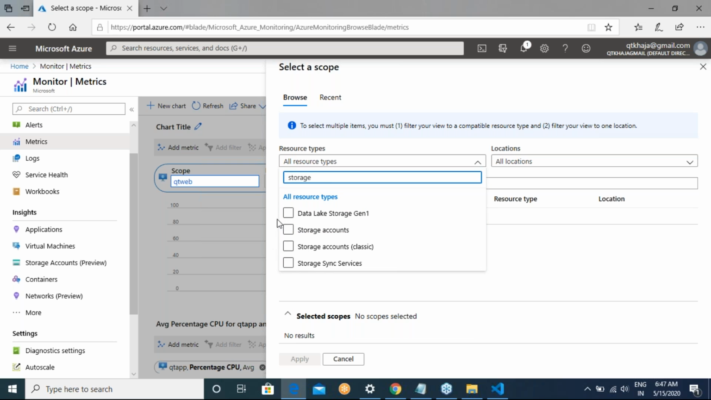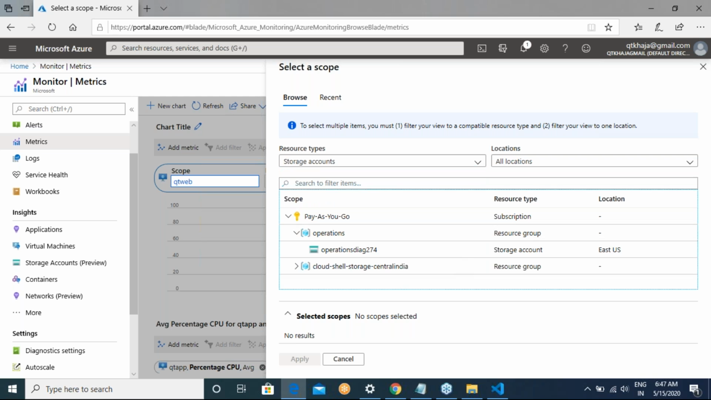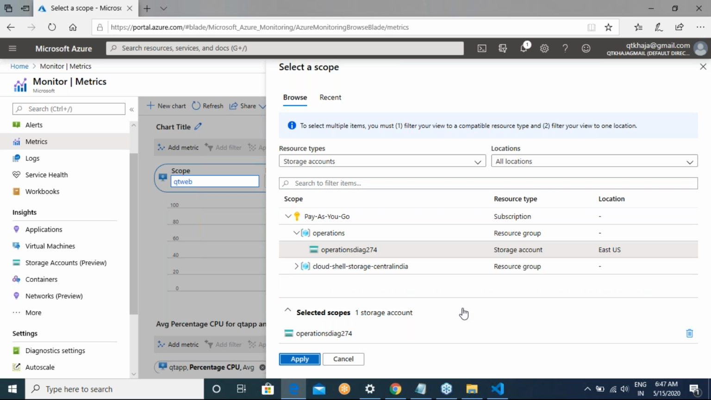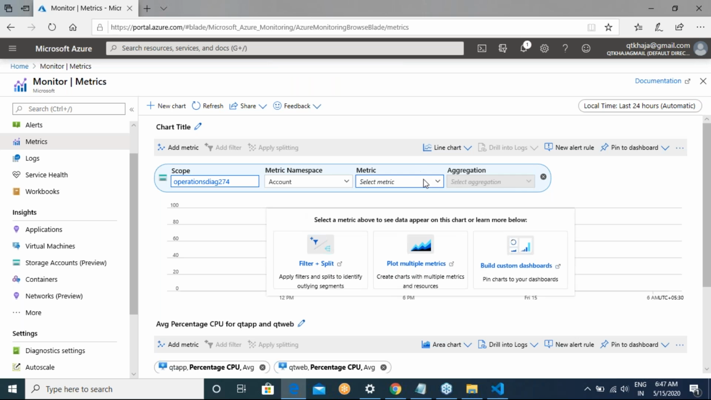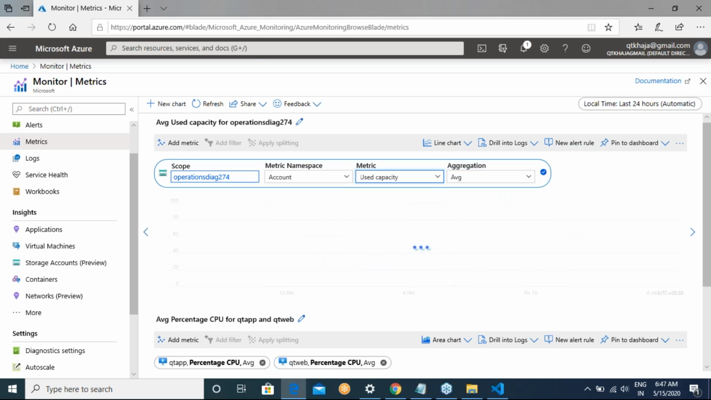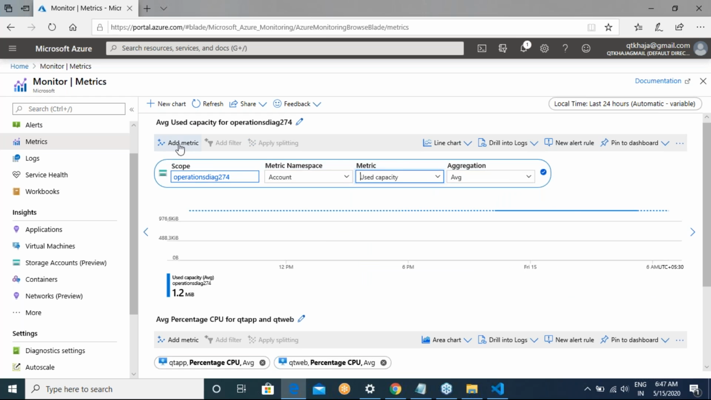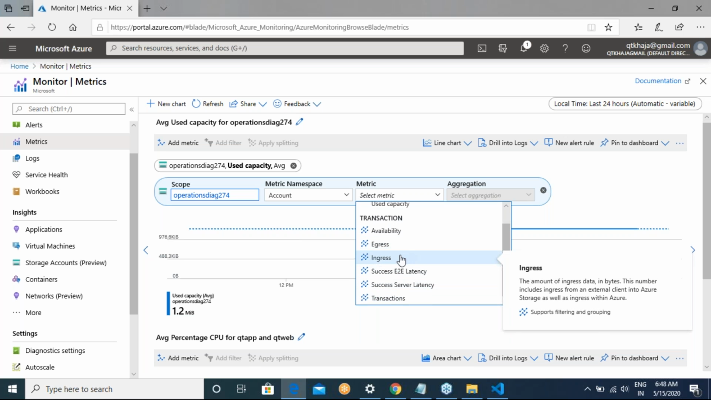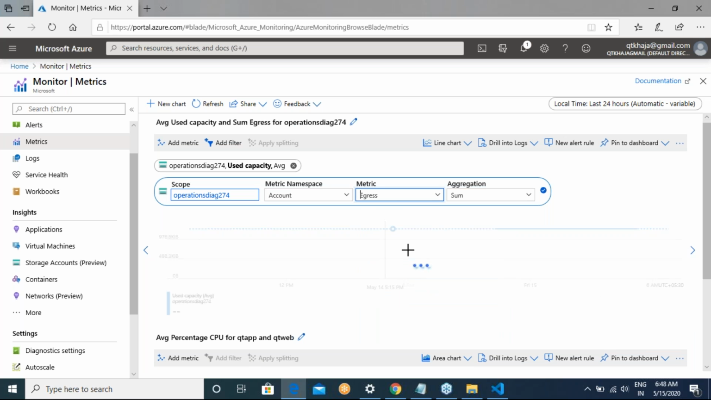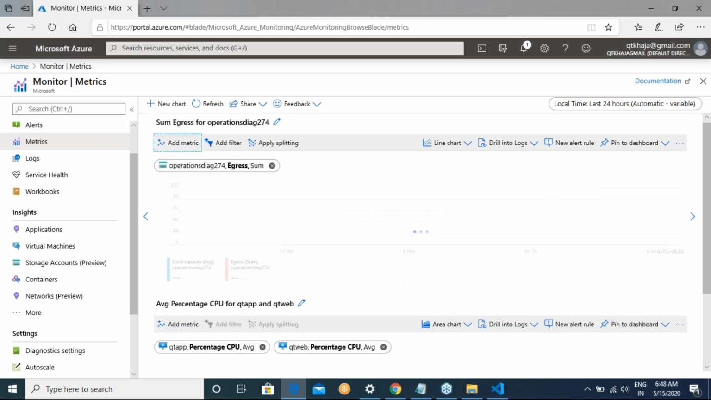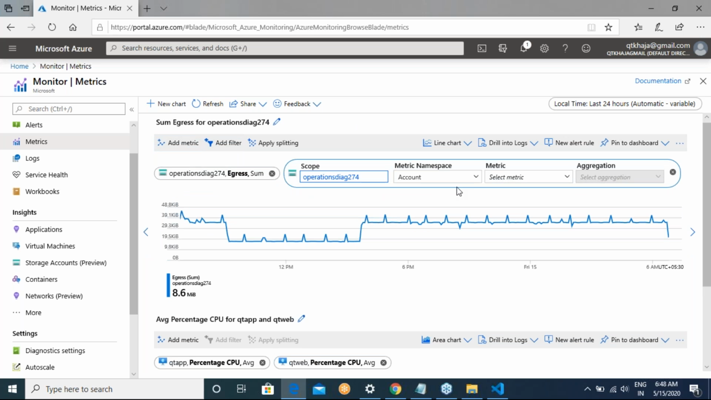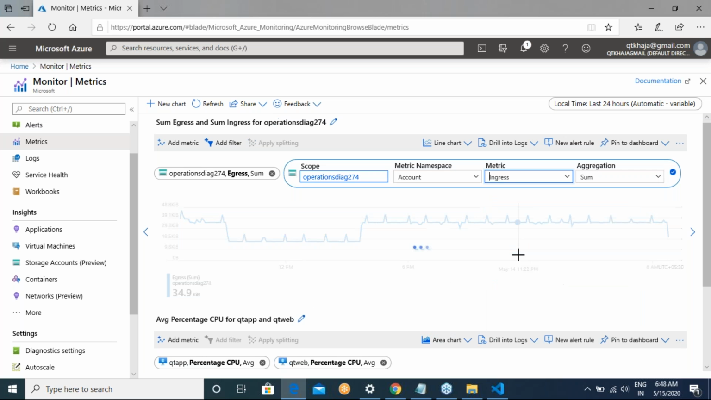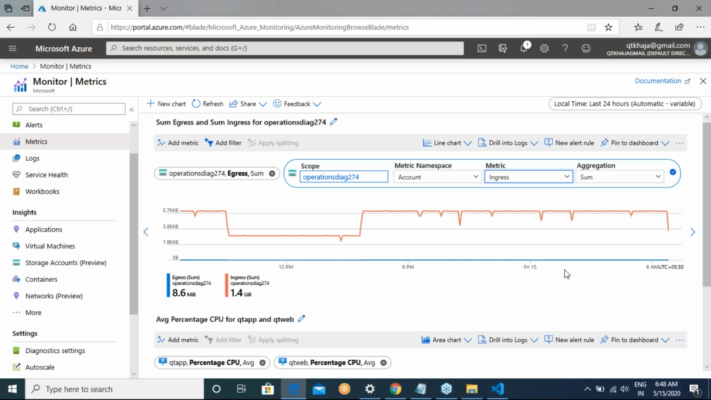Similarly, storage. Everyone will have some kind of storage account for sure. You select storage account. Now in storage account, you'll have some metric. Now you add one more metric: used capacity. Egress, which is outgoing traffic. Ingress. Incoming was more than outgoing, if you look at the sizes over here.